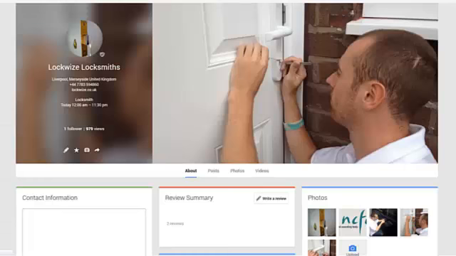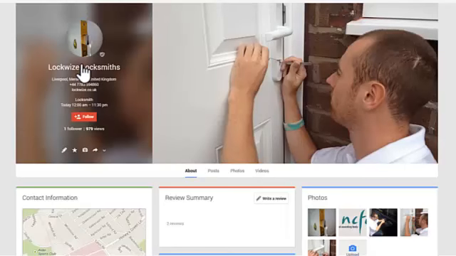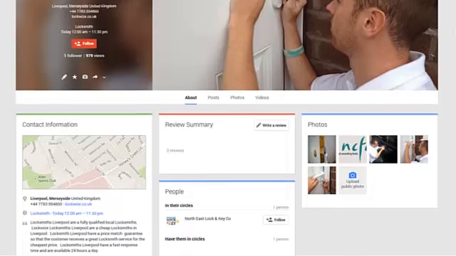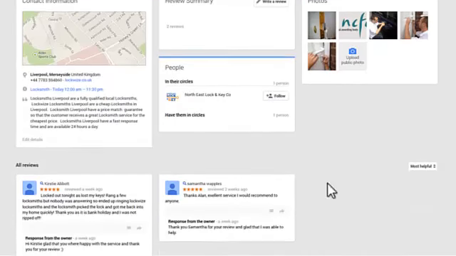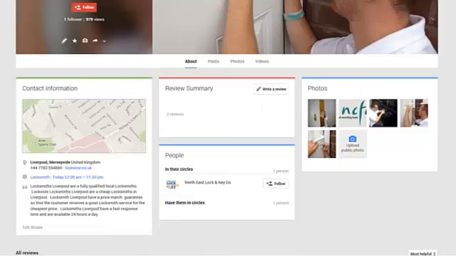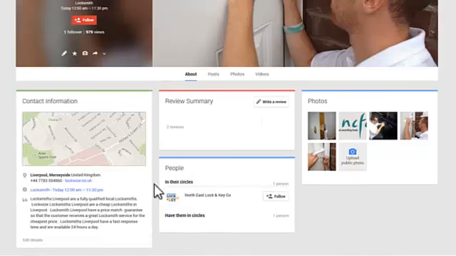And actually, if I show you one that has been set up, and you see there's another locksmith, but this time you can see a completely different page here. Full details, in fact, opening times here as well. A nice image in the top here, full set of contact information. We have a couple of reviews here, and if we look further down, you'll see the individual reviews displayed at the bottom. He's also got photographs in here and some circles.